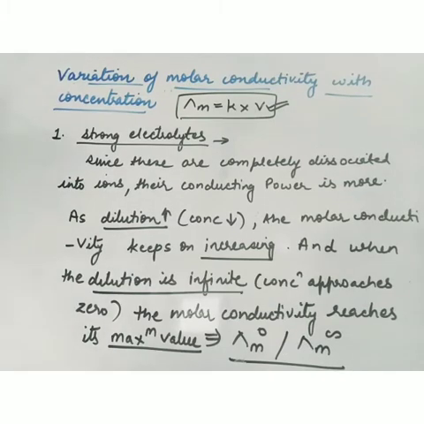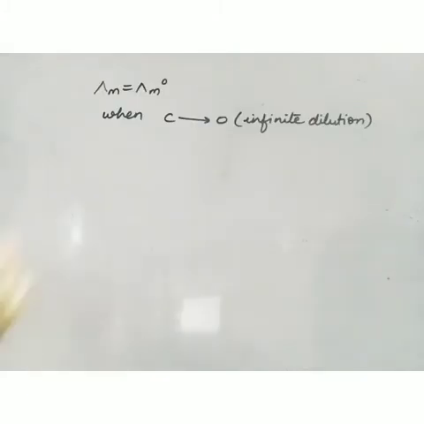Suppose I have a 1 M HCl solution. Now 1 M HCl has some value of lambda m. Now I am adding water, diluting the concentration to 0.9, 0.8, 0.7, like this. The molar conductivity will keep on increasing. And we will find that at one place, the molar conductivity has reached a constant value. Now it's not increasing, so definitely that is the maximum value. And that maximum value is lambda m naught. So lambda m is equal to lambda m naught when the concentration approaches zero or at infinite dilution.